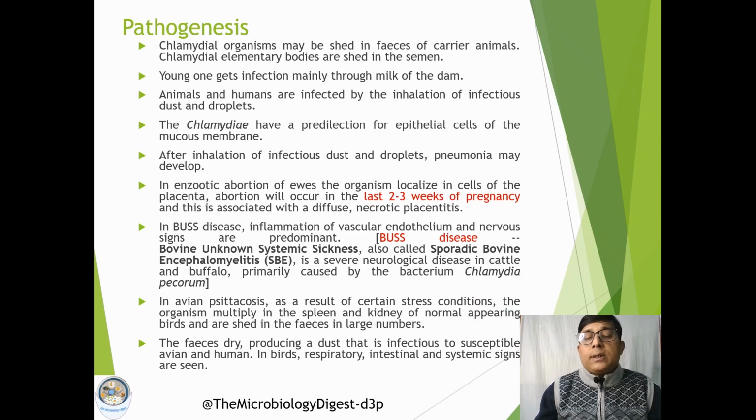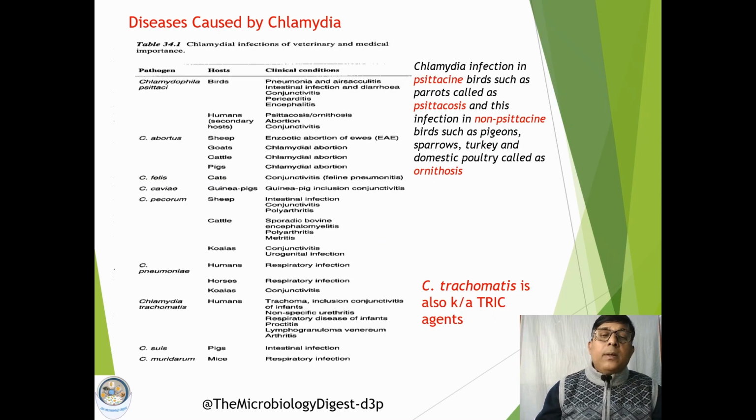Similarly, in the case of polyarthritis, as we have already discussed, the spleen and the kidney are the organs where the organisms prefer to multiply. Now coming to the diseases, this group of organisms can infect a variety of animal species including birds, and a number of diseases have been recorded to be caused by Chlamydia organisms, for example Chlamydia psittaci.